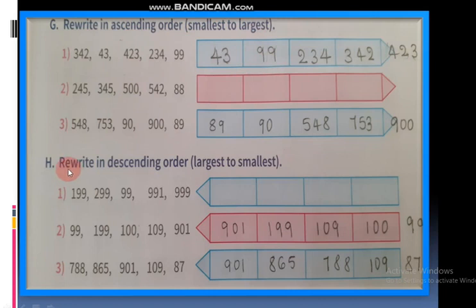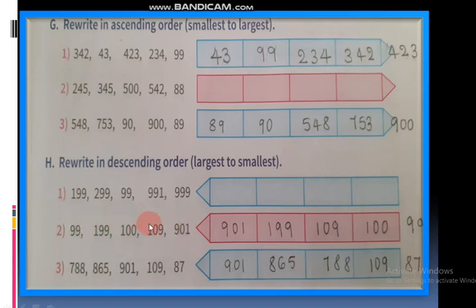And then rewrite in descending order. This is the opposite of ascending order. In ascending order you write smallest to largest, but in descending order you have to write largest number to smallest number. Okay. See here, the first one you have to do in descending order, and the second one: 99, 199, 100, 109, 901 is there. I did this one already.